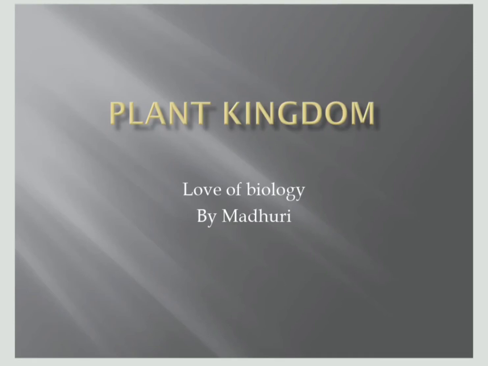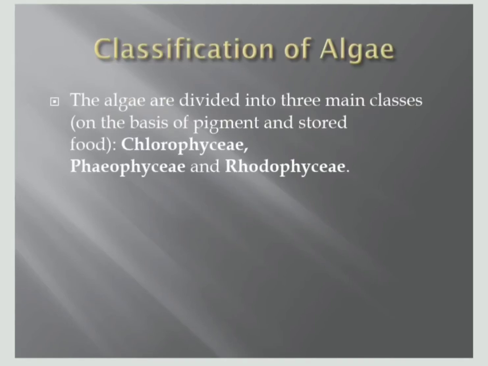Today we are going to learn about the classification of the algae, that is the thallophytes, primitive plants. Algae are classified into three classes. Why are they classified? Because based on their pigment color, different colors are present in the storage food, the reserve food material. Based on that, these are divided into three classes.